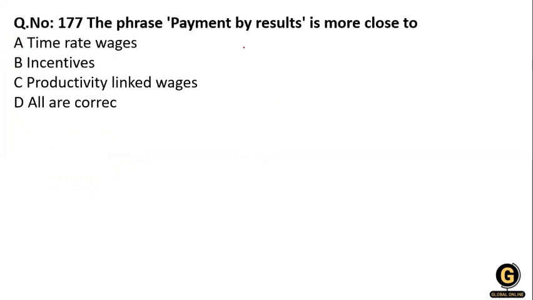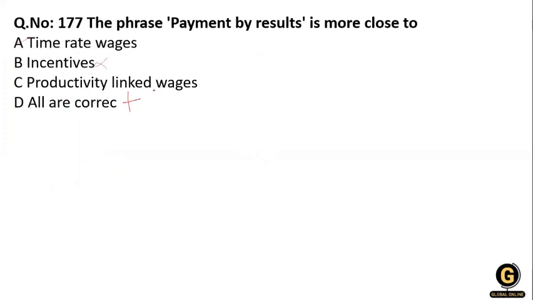Next, payment by result is more close to time rate wages, incentive, productivity linkage wages, or all of the above. Payment by result means when we get a result then we pay, so it is a time rate wage.